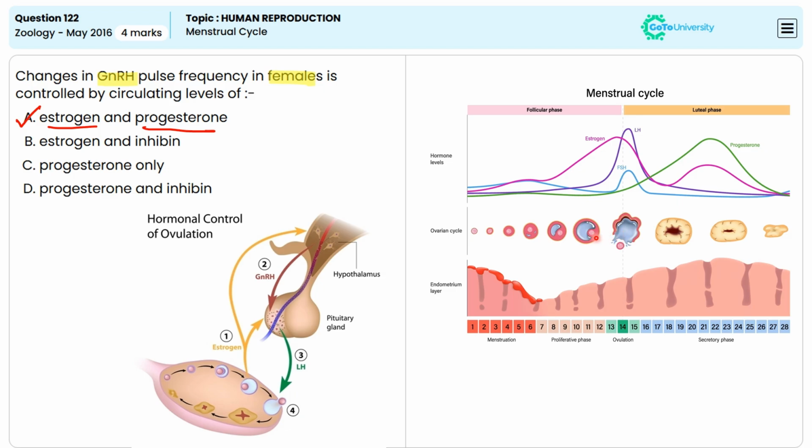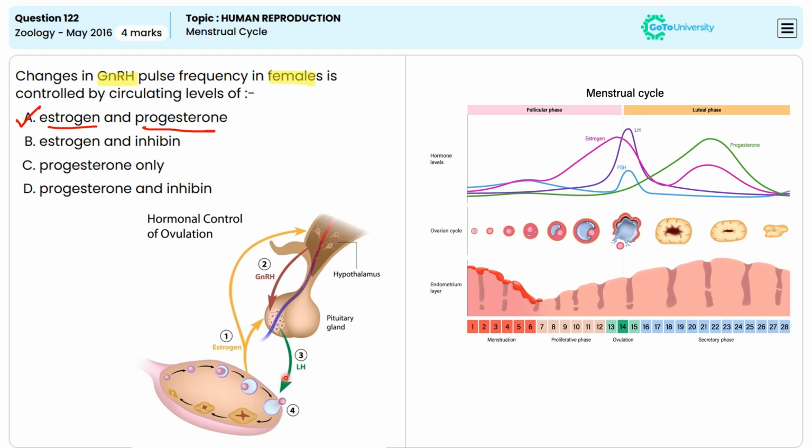Now, coming to progesterone, after ovulation, the progesterone level rises, which leads to a negative feedback effect on the hypothalamus and pituitary, reducing the secretion of gonadotropin releasing hormone, luteinizing hormone, and follicular stimulating hormone. So this helps to maintain pregnancy if fertilization occurs or to prepare for the next cycle if it does not.